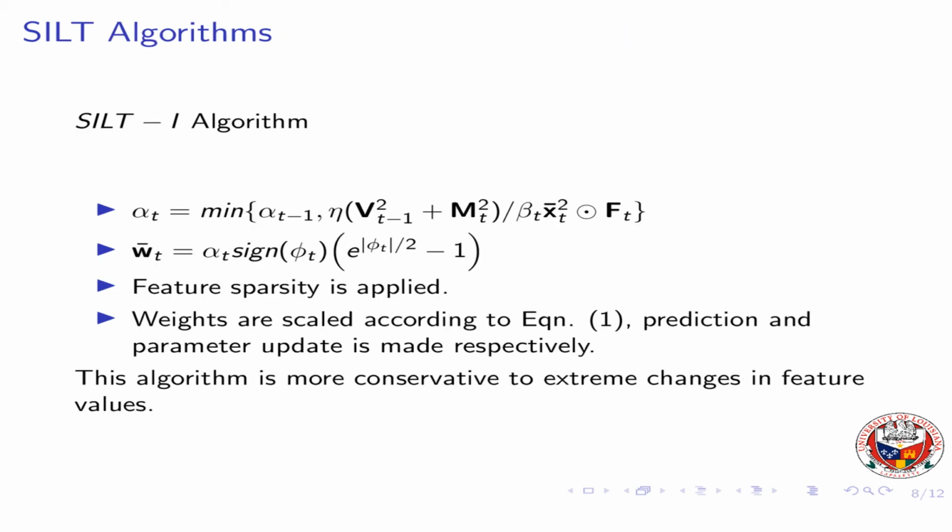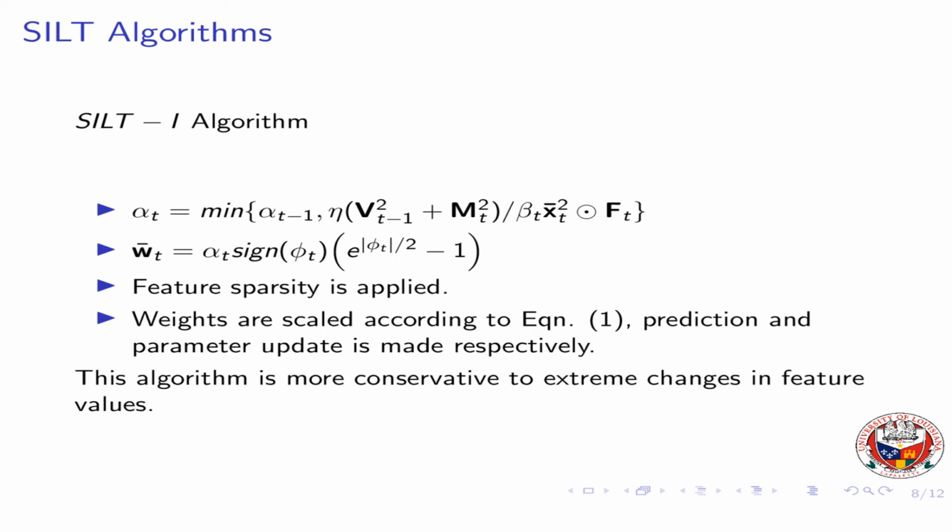We provide the details of the algorithm. Here, alpha is the learning rate of the algorithm, which is calculated with the average prediction it makes, the maximum value of the features encountered, the frequency of features, and the current value of the features. From that, we calculate weights for the prediction as shown here.